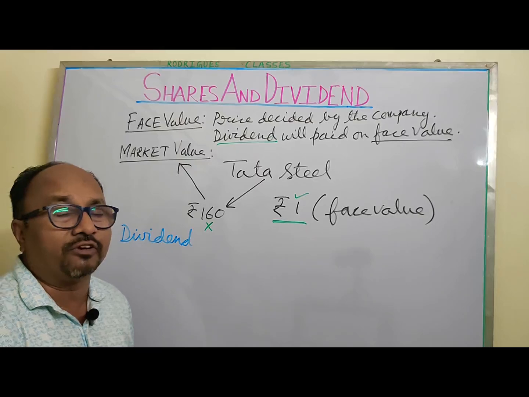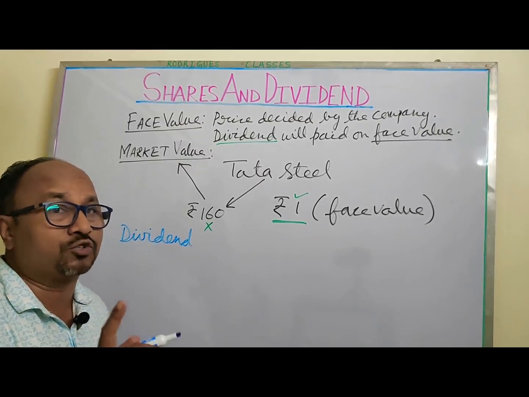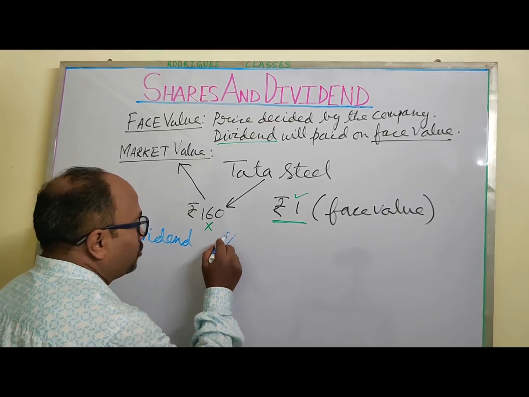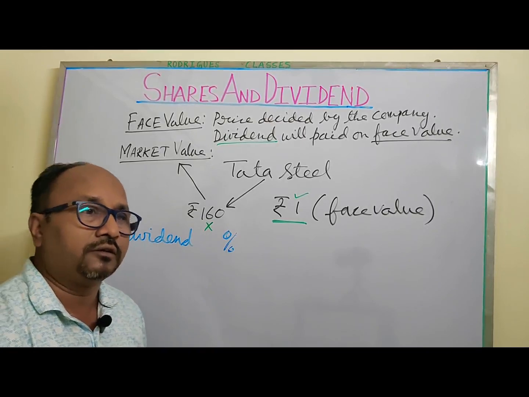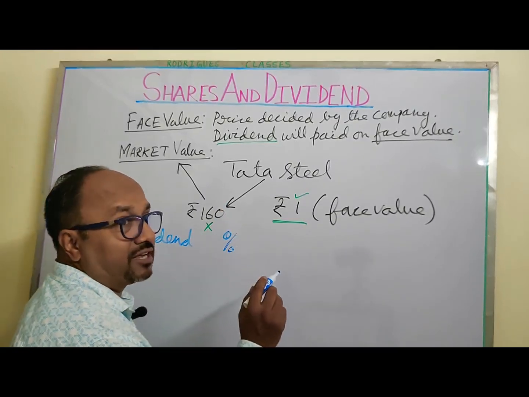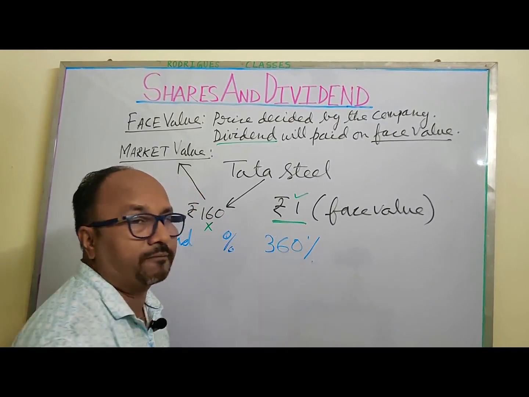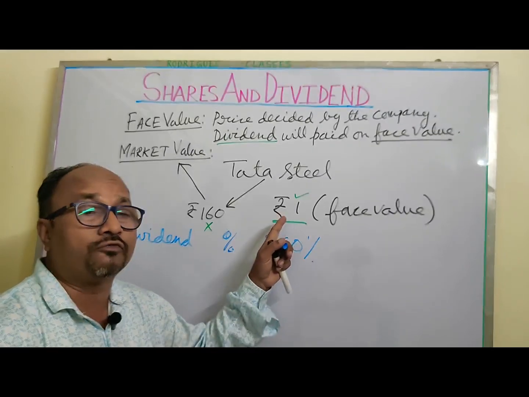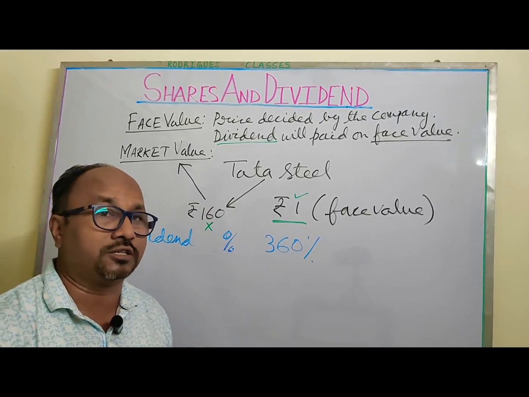So this dividend will always be informed in terms of percentage. It is told to us in the form of percentage. Like for example, this year Tata Steel Company has given a dividend of 360%. Remember, this percentage is on the basis of rupees 1, not on the basis of rupees 160.